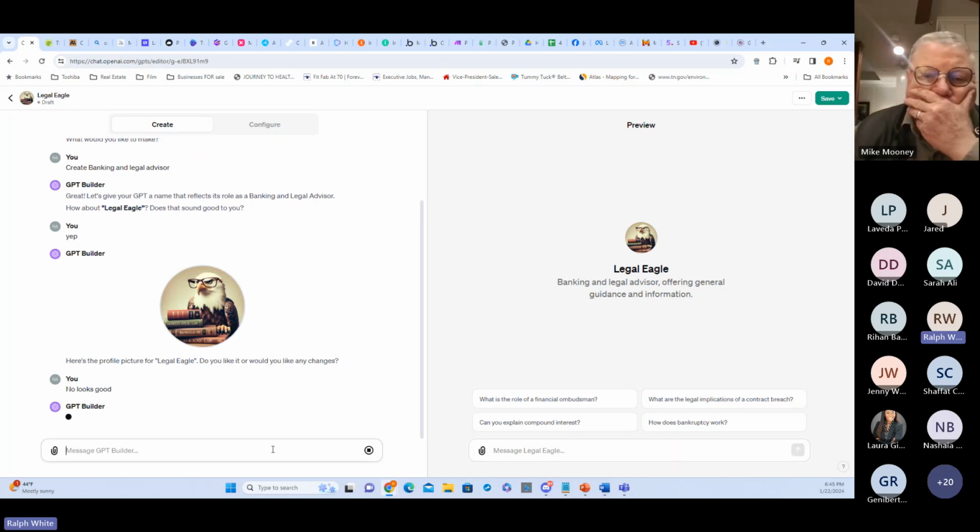So now, just like that, we have our GPT. It'll continue to give us some suggestions and things like that as we get ready to launch our GPT. But already, this is what it'll look like. So we could share this link out with folks, and we have a GPT already built, our own customized version of ChatGPT called Legal Eagle with a cute little logo and everything. So it gives us some suggested things we can ask this.